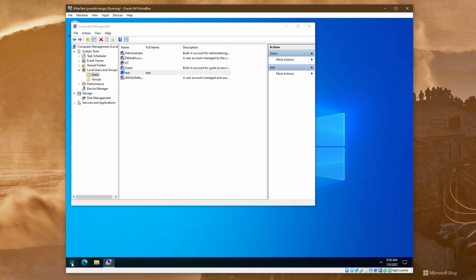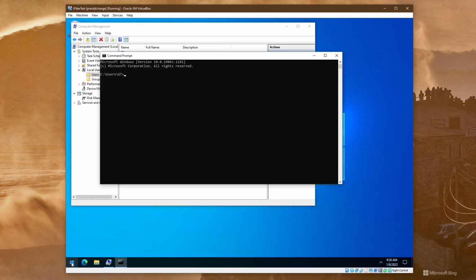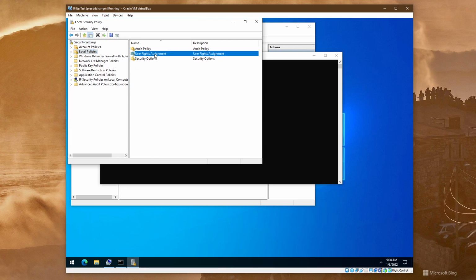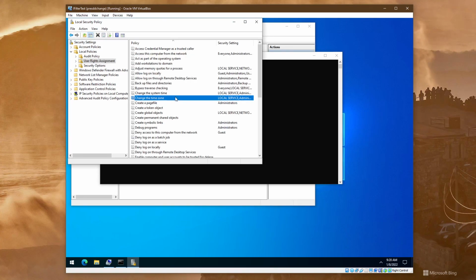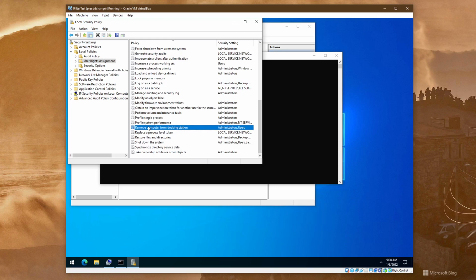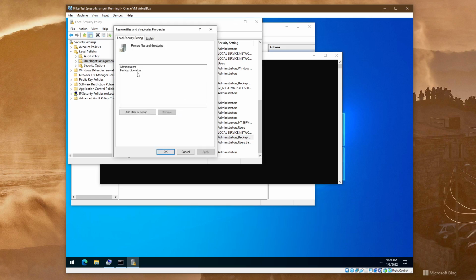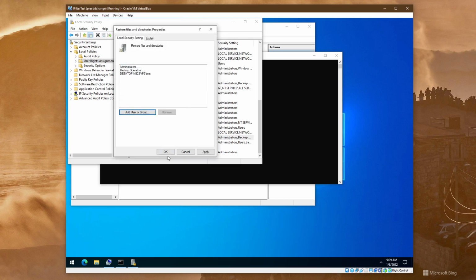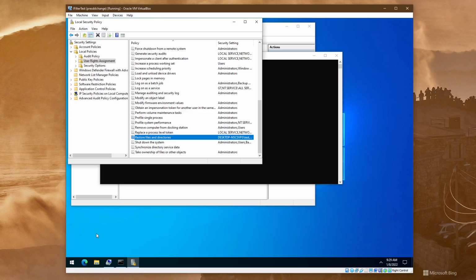So I will run cmd and then secpol.msc, and I will grant a privilege. So Local Policies, User Rights Assignment, and I will provide a privilege for this user: restore files and directories. By default, this privilege is granted to administrators and backup operators. I will grant this privilege to my test user as well. Okay, and when the user logs on, he will obtain this privilege from the Local Security Authority Subsystem.